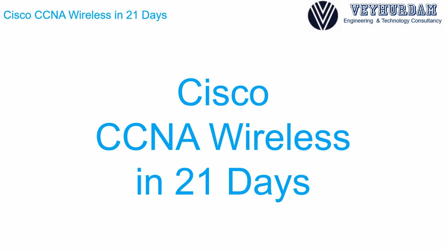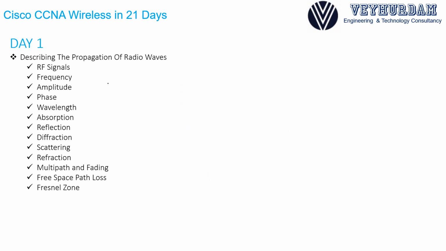Now, I will go over each day and let you know what you will learn day by day till the big day arrives. On day 1, we will be describing the propagation of radio waves. We will learn about RF signals and the spectrum. We will answer some questions like what is frequency, what is amplitude, what is phase difference, and we will also learn about different phenomena related with RF signals, such as absorption, reflection, diffraction, scattering, and refraction.